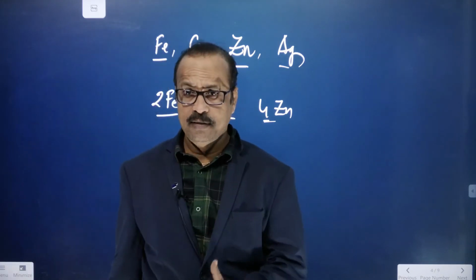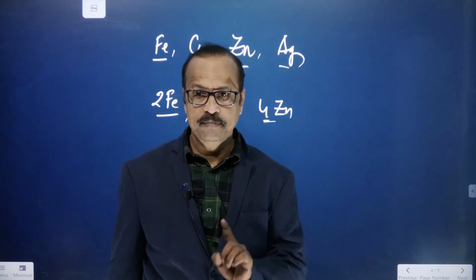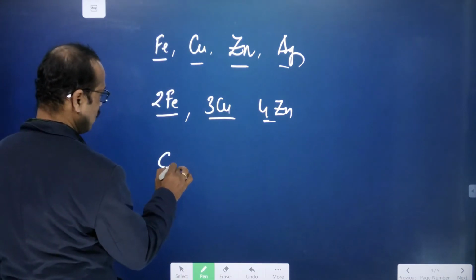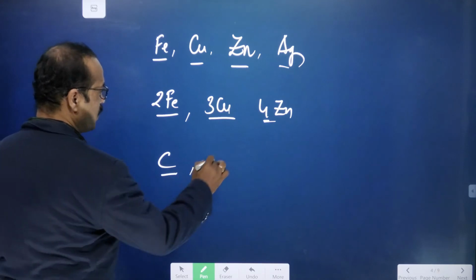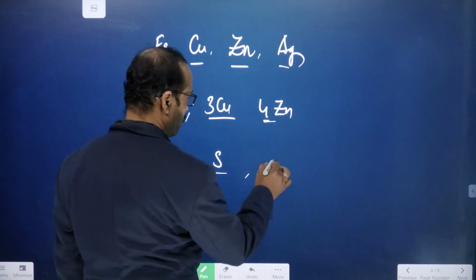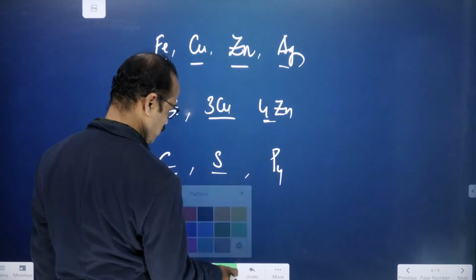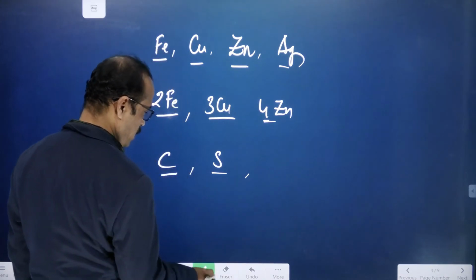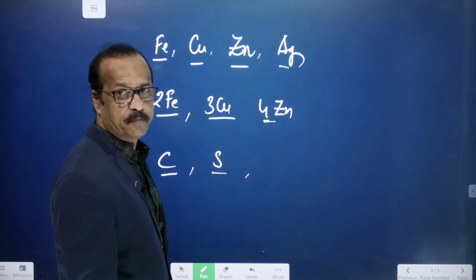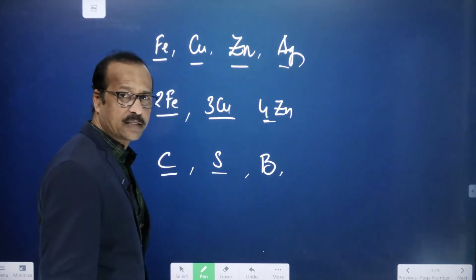Now, non-metals are mostly in the solid state. We write them like this: carbon is a non-metal, so wherever you write carbon, you just write C. Wherever sulfur, you can write S. And wherever phosphorus, generally we write P4, but here we take phosphorus as P only. I'll explain that molecular formula later. Similarly, you can write carbon, sulfur, and boron like this.